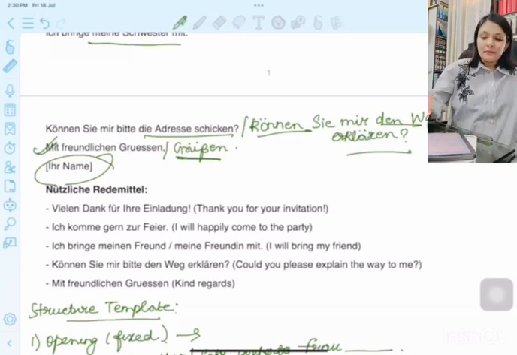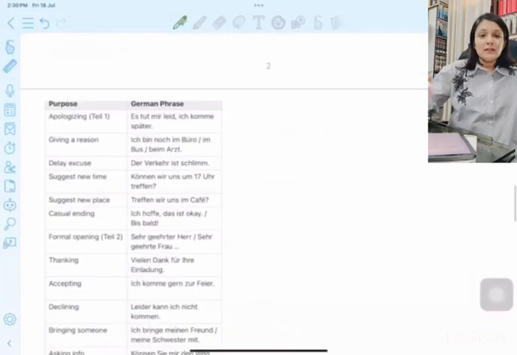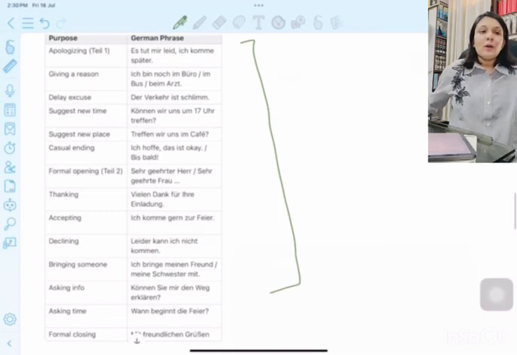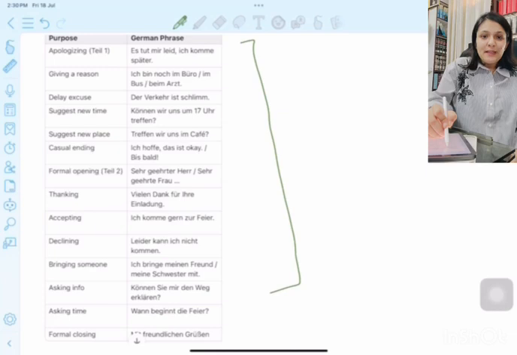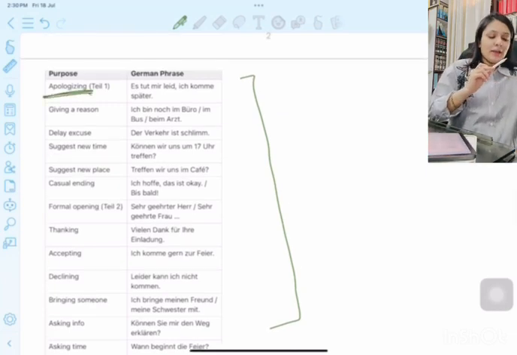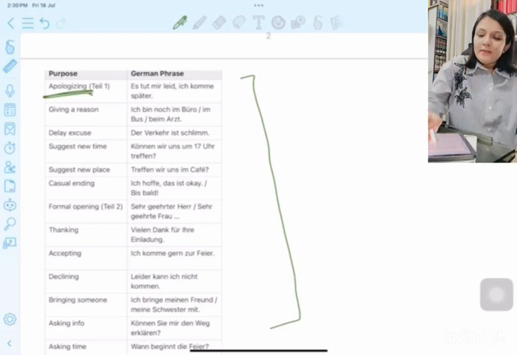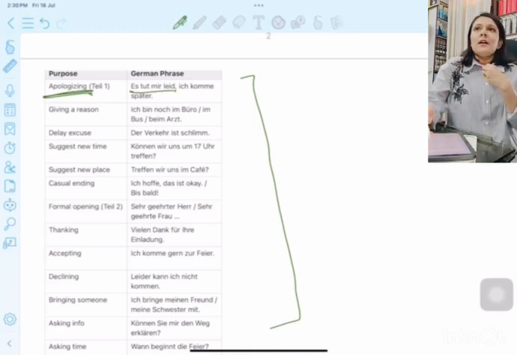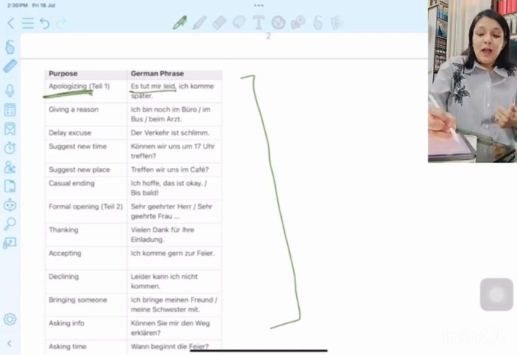Also, I have some Redemitels again here. We'll quickly go through it. It will be a revision of what we have studied so far, what we have discussed for the A2 Schreiben. If you have to apologize somebody for not coming on time, for missing the party, for missing the appointment, anything, you'll say, es tut mir leid, ich komme später. Es tut mir leid, ich kann nicht kommen. Es tut mir leid, again, leider kann ich nicht kommen. Unfortunately, I cannot come.